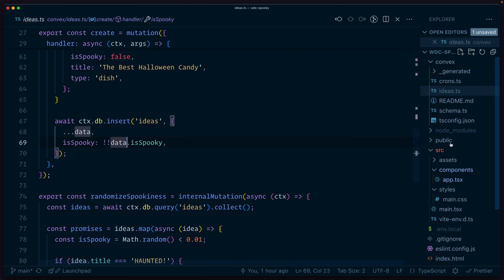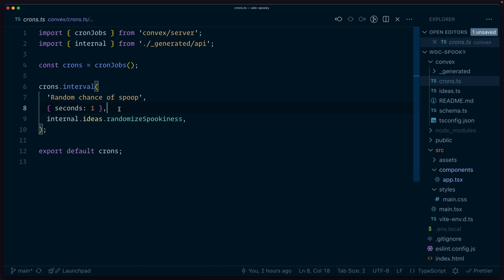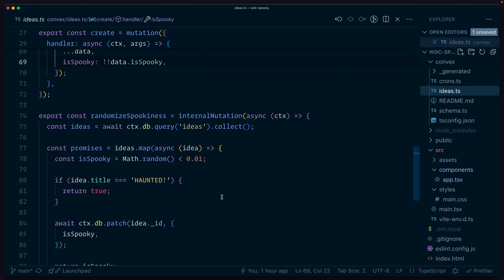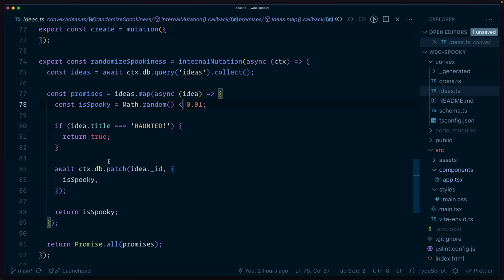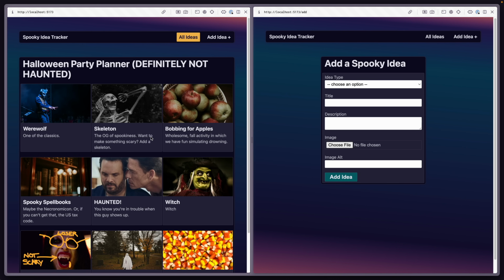I have a cron job going, and that cron job runs every 1 second, and it's called randomized spookiness. This is one of the things that I really like about Convex: when I have a bad idea, I don't have to reach for more tools. I'm just like, let me put this bad idea in here, and Convex is like, we got you. In my randomized spookiness, I load all the ideas and then I map over them. I gave it a 1% chance of being spooky, and if it's set to spooky, that's where we get that scary face popping up every once in a while.